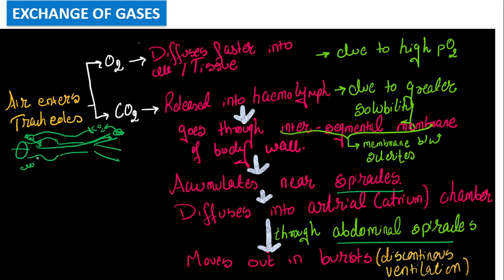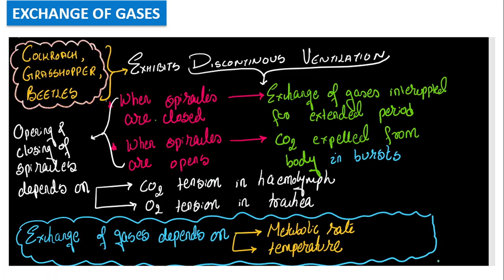Now there will be abdominal spiracles present over here. Through the abdominal spiracles, what will happen? It is going to move out like a burst. Why like a burst? Because all the carbon dioxide has accumulated over here. So as soon as the spiracle opens, like a burst, it is going to move out. This kind of respiration, this kind of ventilation, we call discontinuous ventilation. This discontinuous ventilation you will see in cockroach, grasshopper and beetles. Very important with respect to the EAMCET.